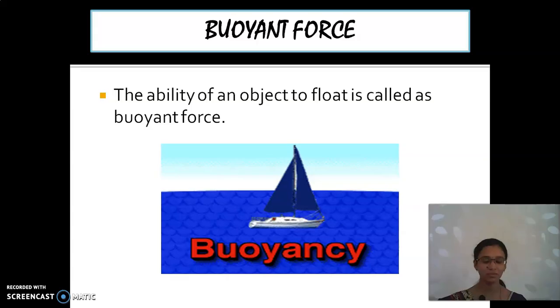See here. The ship floats on the surface of water. It is called buoyancy. So, its ability to float. It can float. That is called buoyant.